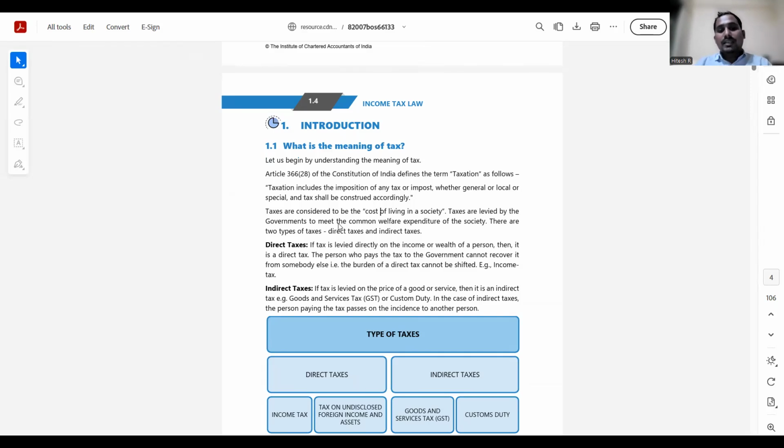India is a developing country, and the government needs revenue in the form of taxes to fulfill the needs of the poor, for the upliftment of the poor, for the welfare of the country, for the building of infrastructure, and for other expenditures that are necessary for uplifting the country. So tax is something which is levied by the government in one form or another directly from you.